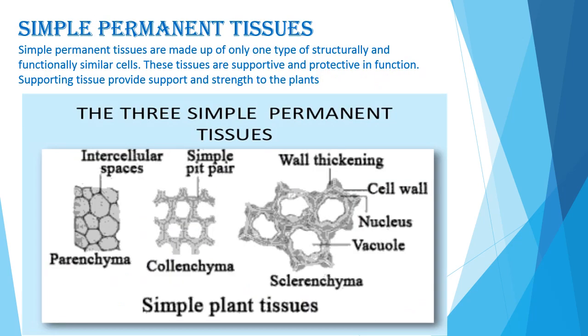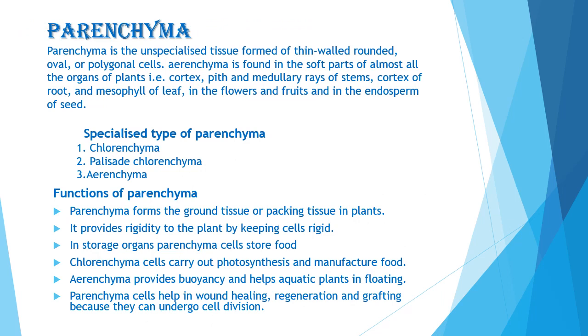Now simple permanent tissues. What are simple permanent tissues and why are they called simple? Simple permanent tissues are made up of only one type of structurally and functionally similar cells. That is why they are called simple permanent tissue. They don't have different types of cells in the body. These tissues are supportive and protective in function. Supporting tissue provides support and strength to the plant. In this category, you are going to study three types of simple permanent tissues: parenchyma, collenchyma and sclerenchyma.